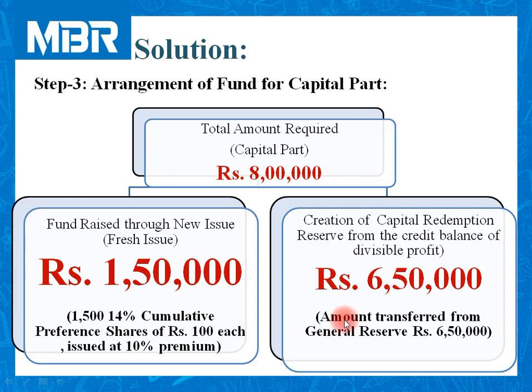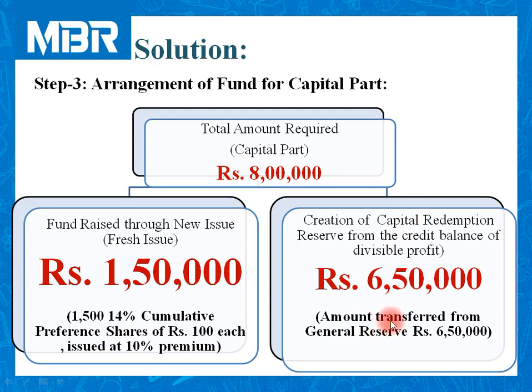Check the liability side of the balance sheet. In your question, the liability side of the balance sheet has a figure of general reserve, which is much more than our requirement of rupees 6,50,000. So we have to transfer rupees 6,50,000 to Capital Redemption Reserve, utilizing the balance available to us in our general reserve account.